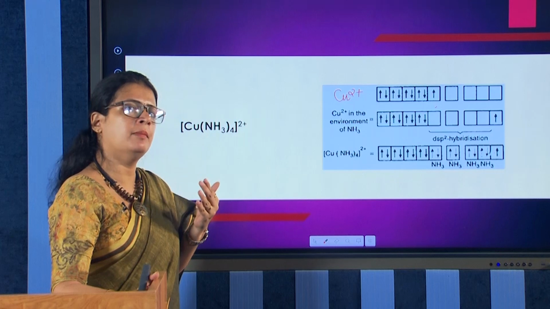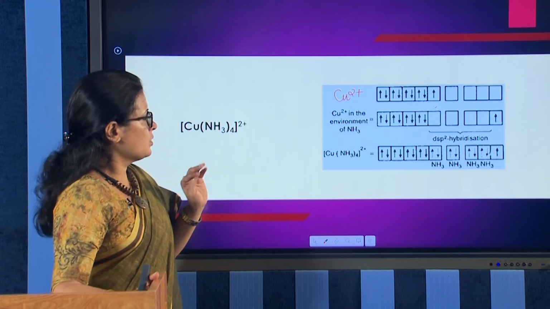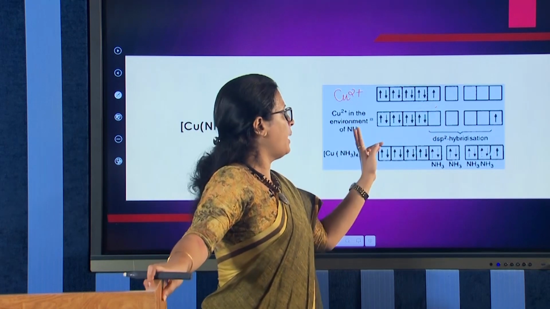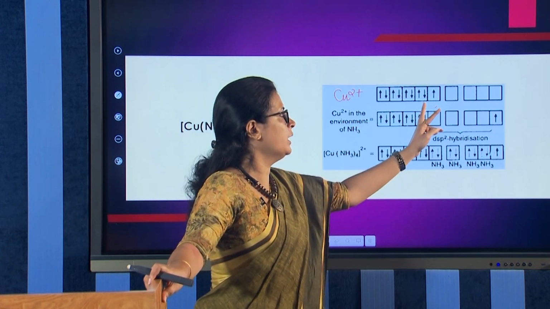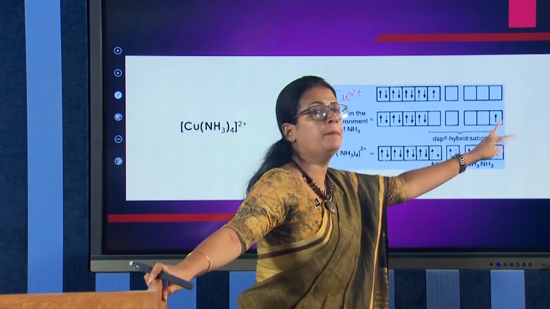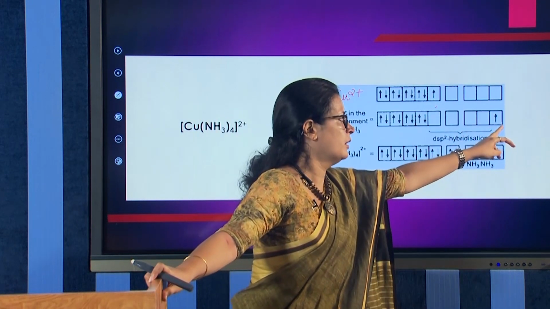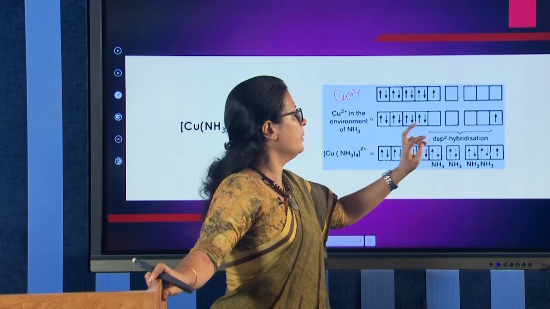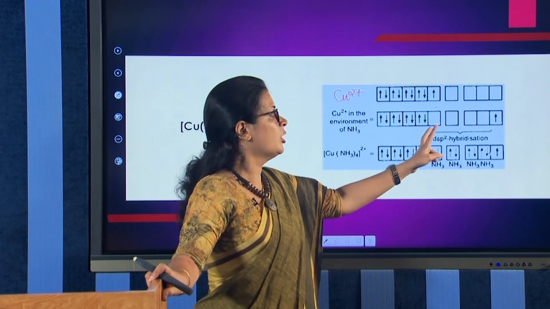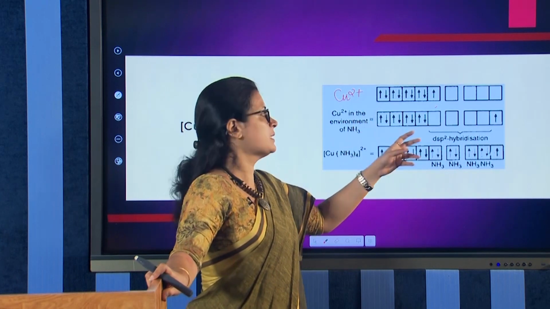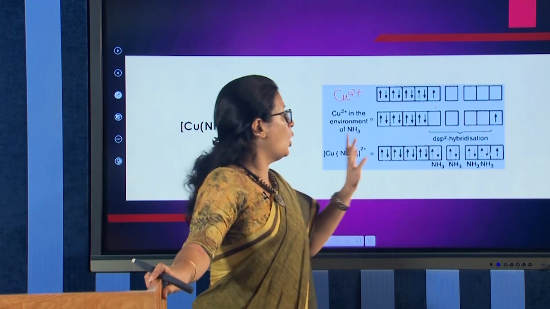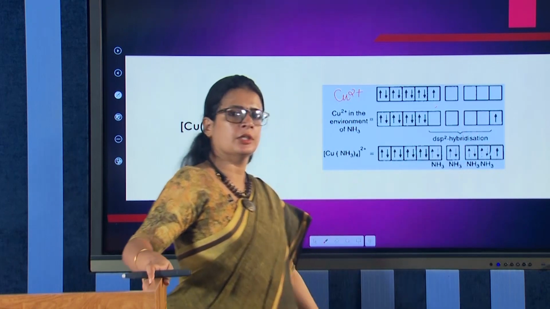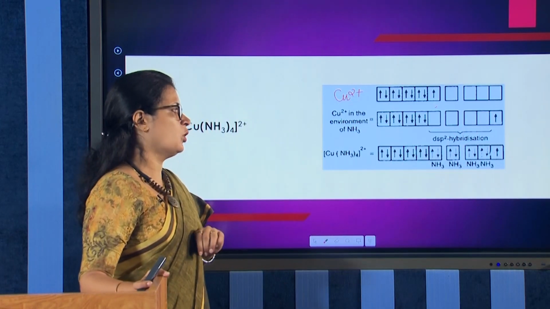They are also capable of pairing electrons. So, how to pair? No electrons are to pair. What will happen? This ammonia ligand will shift this electron to the p orbital, one of the p orbitals, pz. And now how many d orbitals are available for this hybridization? 1, 2, 3, 4. How many are needed? Only 4. So dsp2 hybridization. Here also dsp2 hybridization occurs.